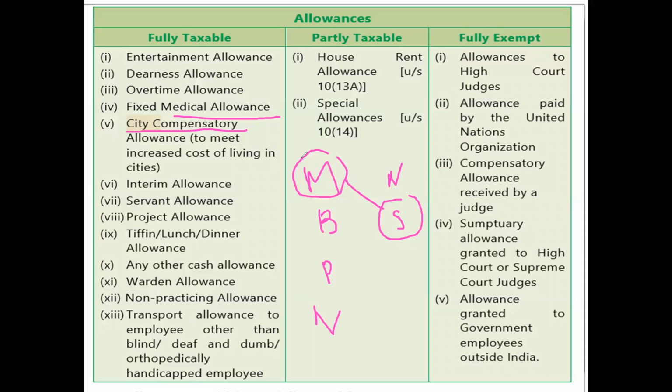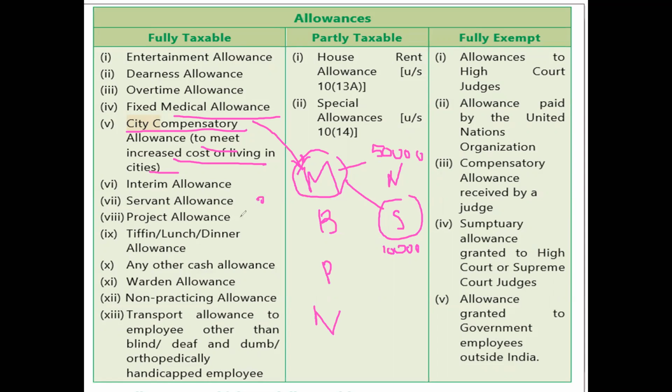So to compensate for the place where you are working, they will give you in your salary component something called city compensatory allowance, to meet the increased cost of living in cities. For example, in Sangli the cost of living is only 10,000 rupees. But if you are working in Bombay, your compensation to be paid is 50,000 rupees. So city compensatory allowance is paid to compensate for the city cost of living or standard of living.